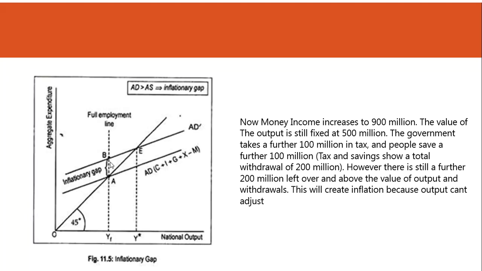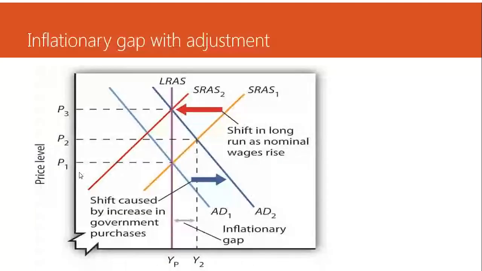This 200 million represents the inflationary gap. This is going to pull the prices of the products up. Output will not increase, only the prices will go up. Now we will show the same inflationary gap. We will change the factor on the y-axis. Now we are going to show it against price. Now we are going to plot the output against price.